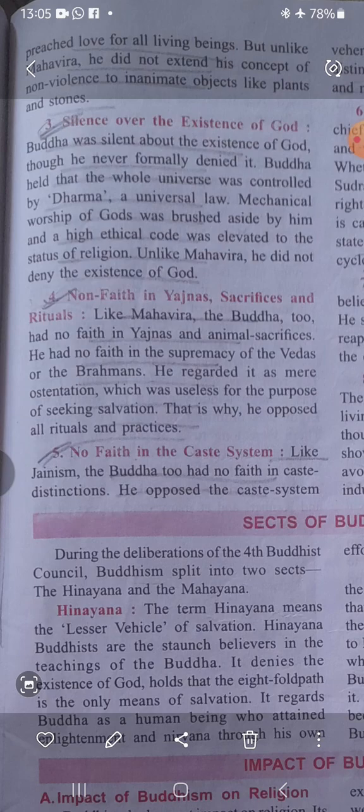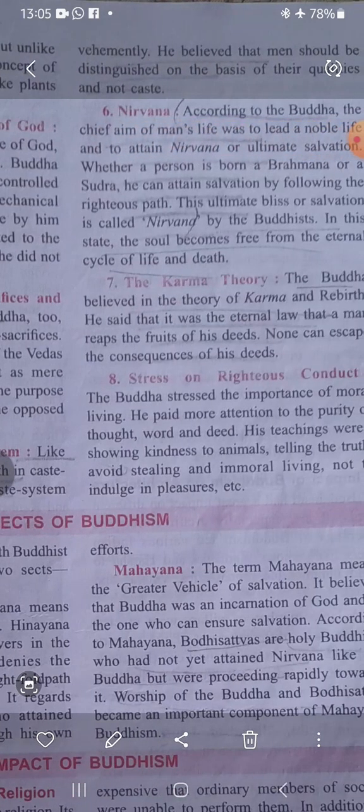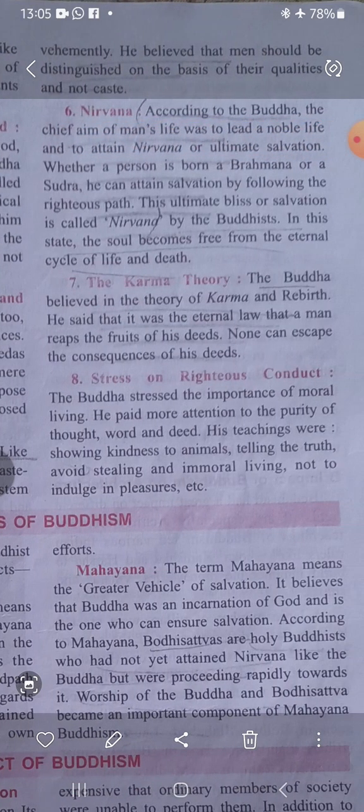He did not have any faith in the caste system. He said that all men are equal, so there shouldn't be any kind of class distinctions among people, and he believed that men should be distinguished on the basis of their qualities and not their caste. Then nirvana. According to Buddha, the chief aim of man's life was to lead a noble life and attain ultimate salvation, which was called nirvana. In order to attain nirvana, one should follow the righteous path. That is the ultimate way.